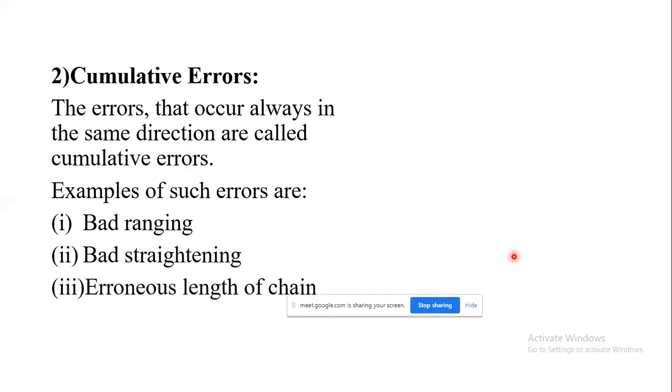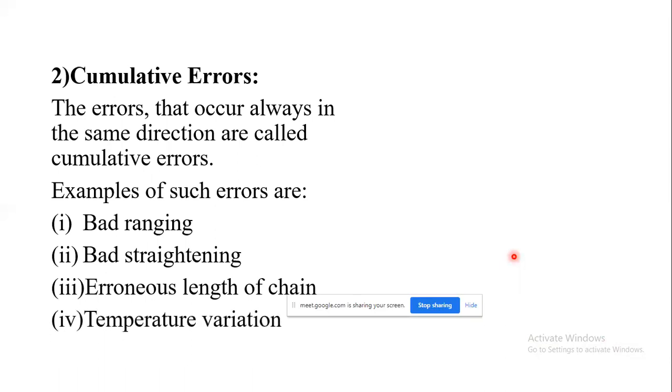If the chain is 20 meter and after measuring it by a tape or other measuring equipment you get a different length, that is your cumulative error. These errors are always either positive or negative, and they are carried in the forward direction.